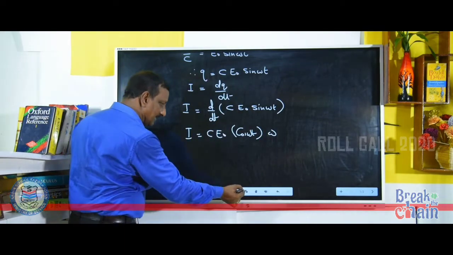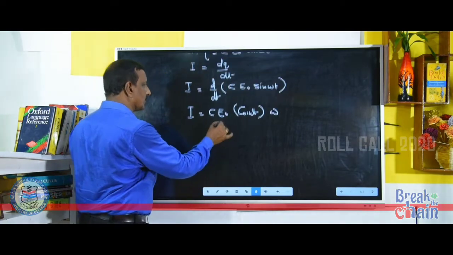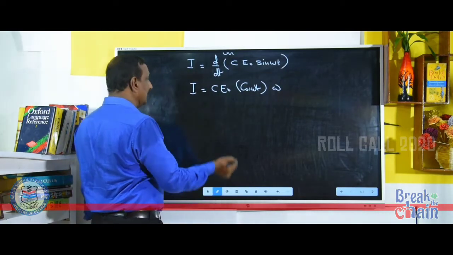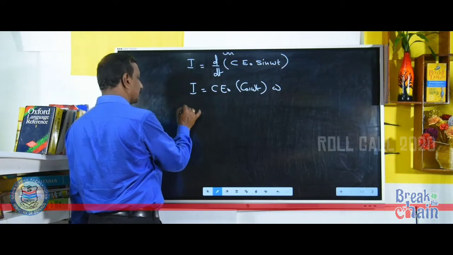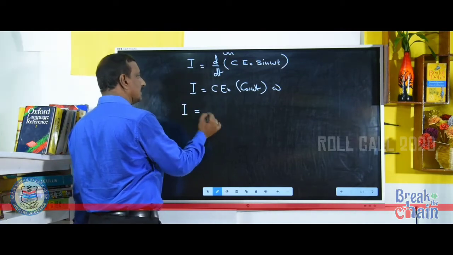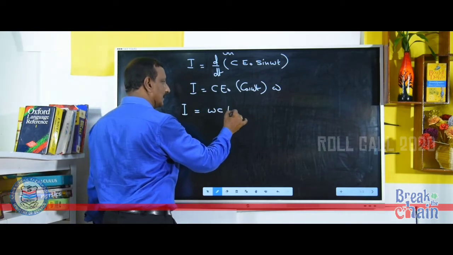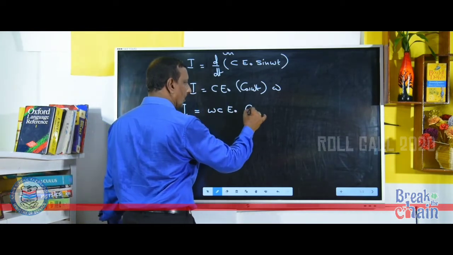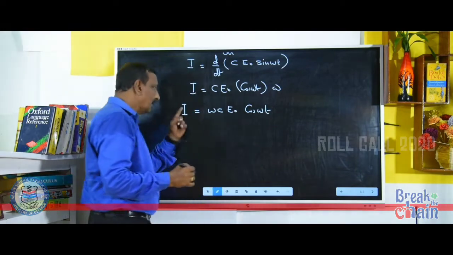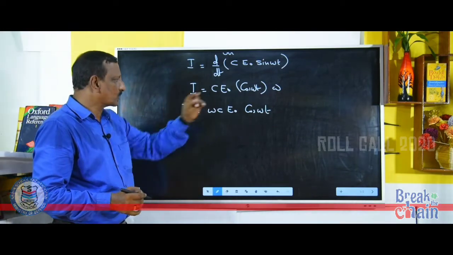Therefore, I is equal to omega C E0 cos omega t. See, omega C E0 cos omega t.